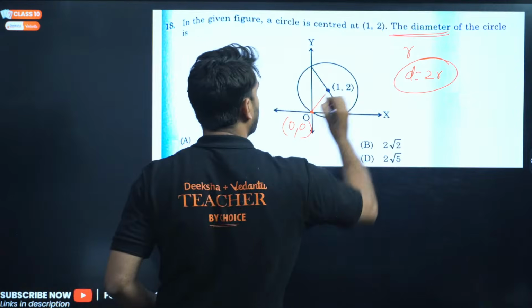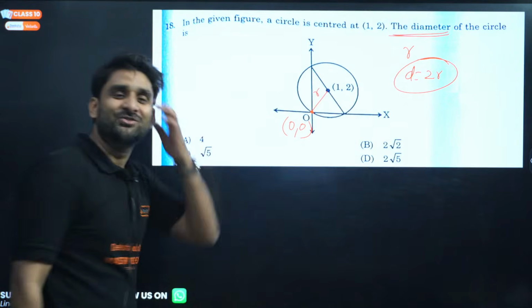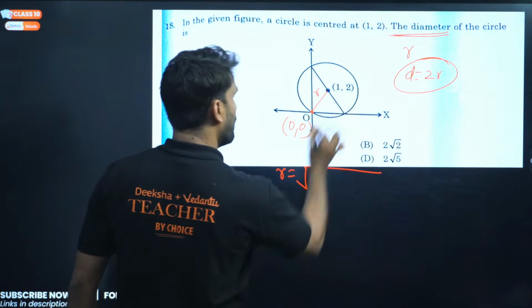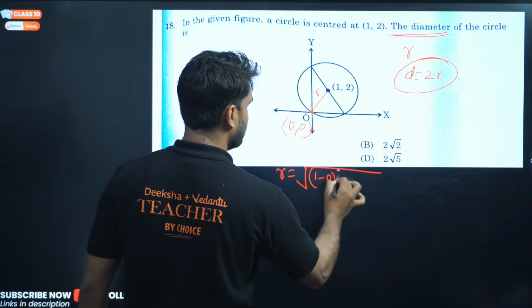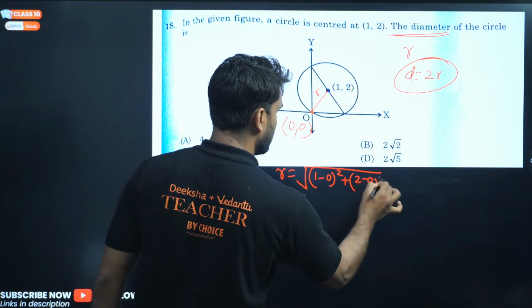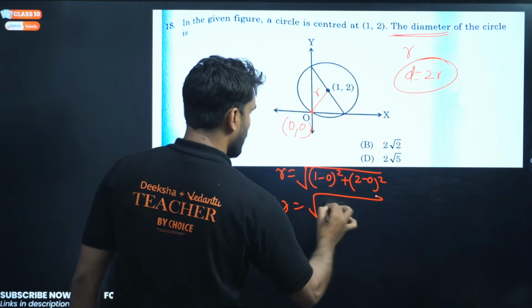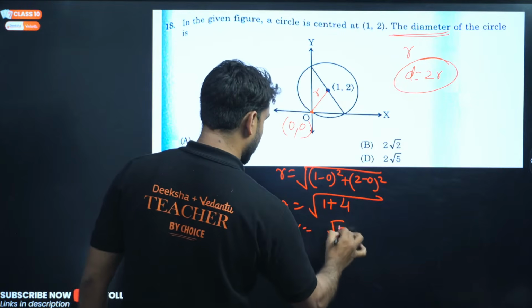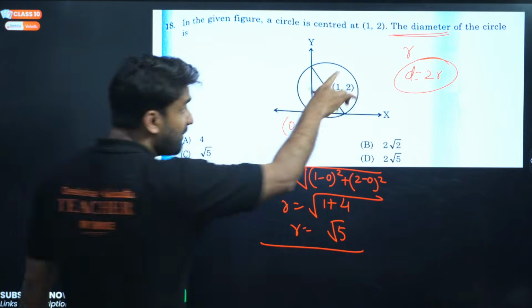So we have to focus here on the radius, and this will be the radius. Can we use the distance formula? Yes, my dear. So radius will be equal to under root of (1 minus 0) square plus (2 minus 0) whole square. So radius will be equal to root of 1 plus 2 square, which is 4. So this is equal to under root 5.